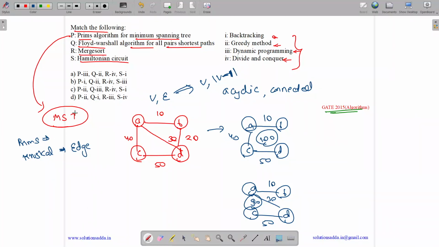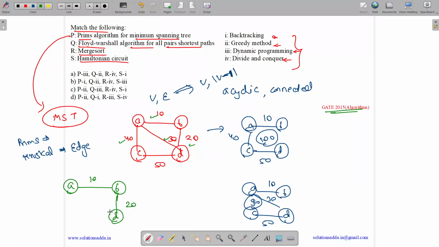How Prim's algorithm works is that we go with any of the vertices. Let us suppose we start with vertex A. Then we find the minimum edge among all its adjacents. So among 10, 30, 40, the minimum is 10. So we take 10 and B. Now we find the minimum among A and B. A has 40, 30 and B has 20. So the minimum is 20 for D.